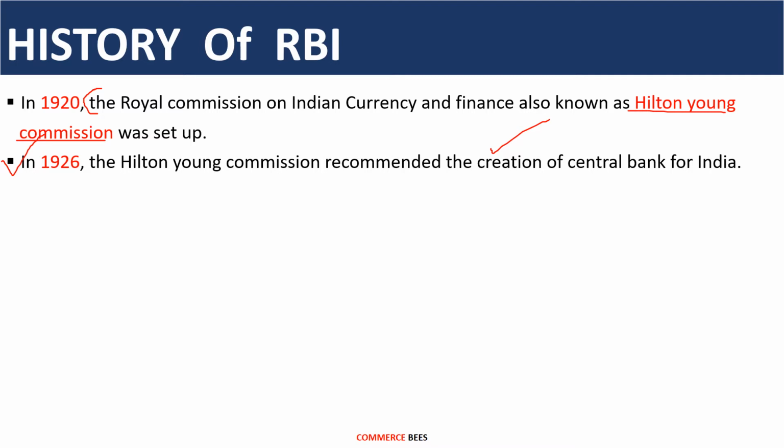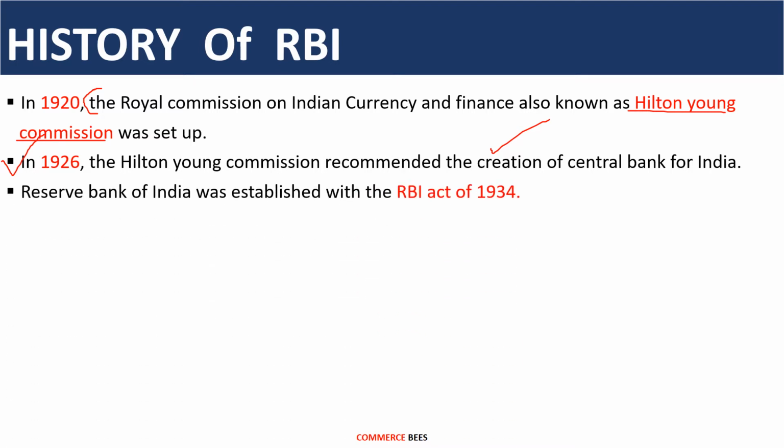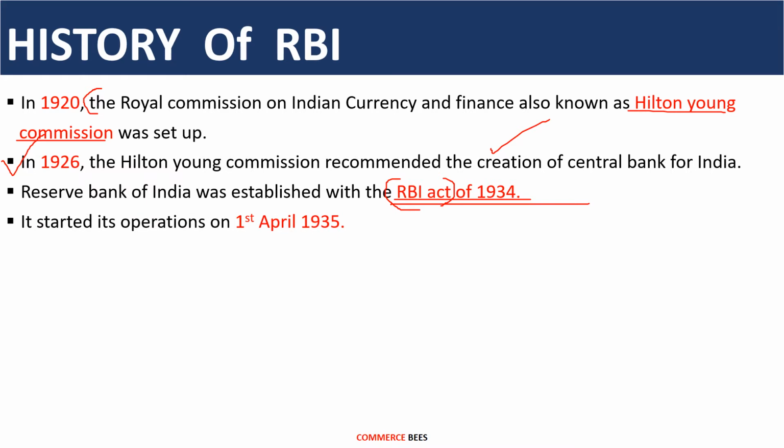After the recommendation of the Hilton Young Commission, the Reserve Bank of India was established with the RBI Act of 1934. Here you can see the RBI Act is given. RBI Act means RBI will operate on its own laws. It was created as an autonomous body. It started its operation on 1st April 1935. So these 2 points are very important. Most of the time students get confused between the establishment year and the operations year. So be clear in these two things, that is it was established in the year 1934 with the RBI Act and it started its operation on 1st April 1935.